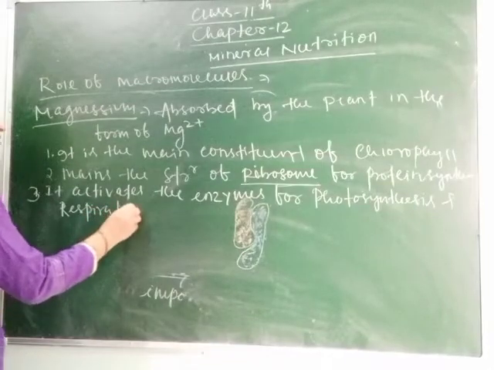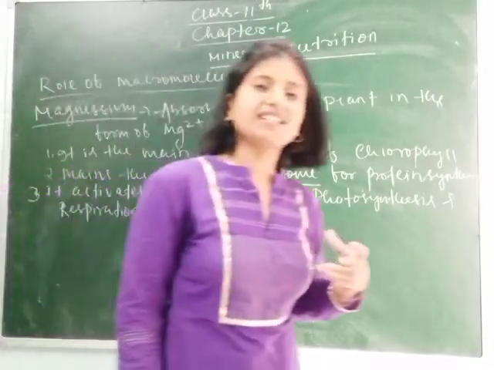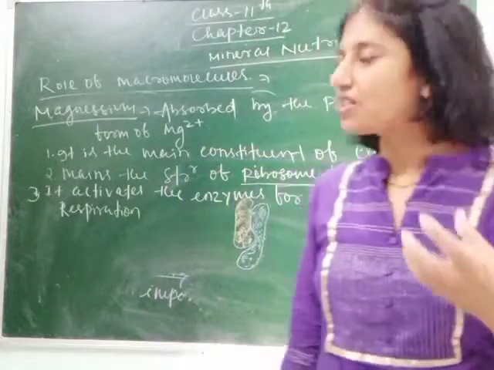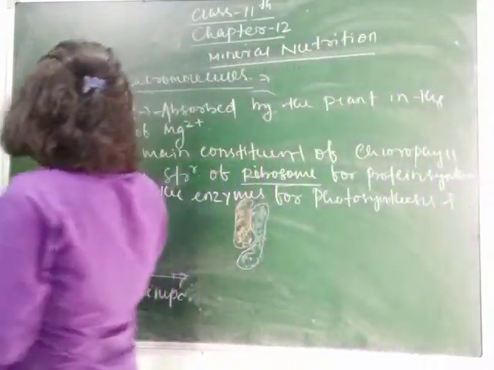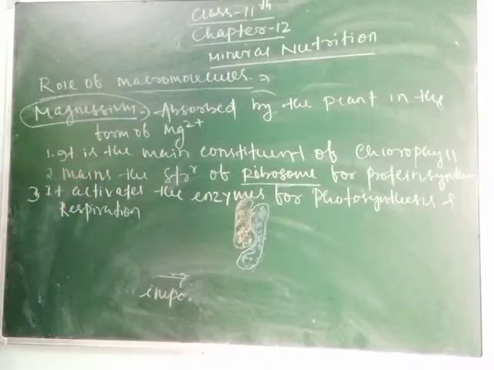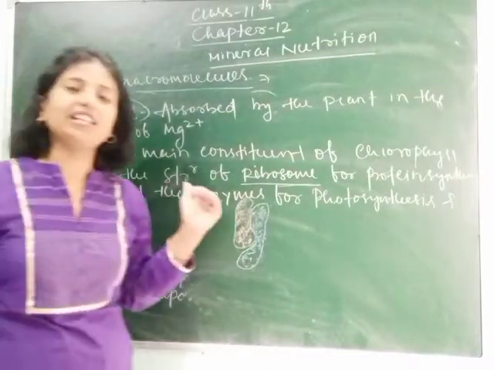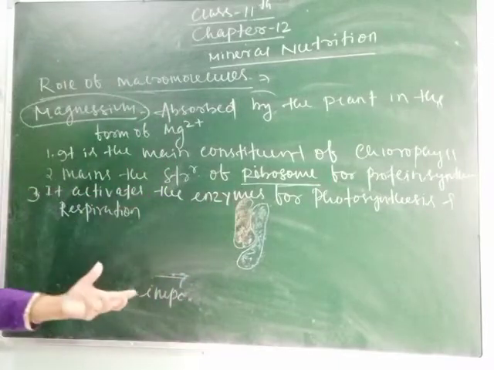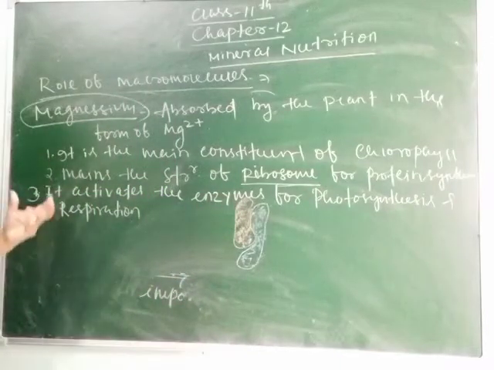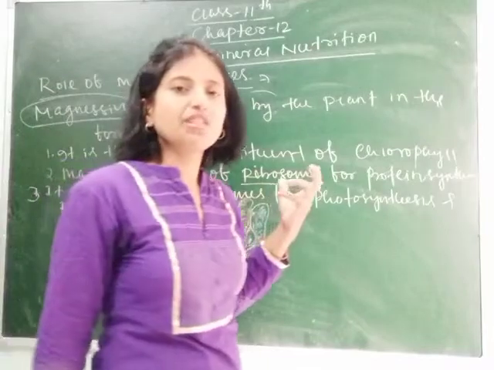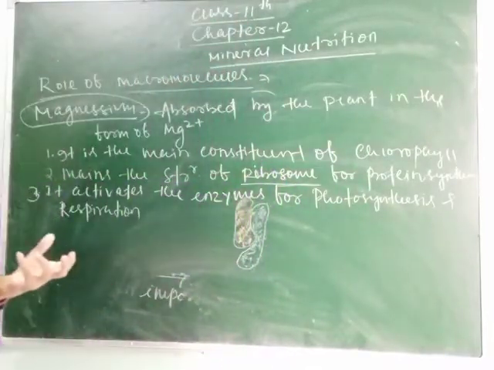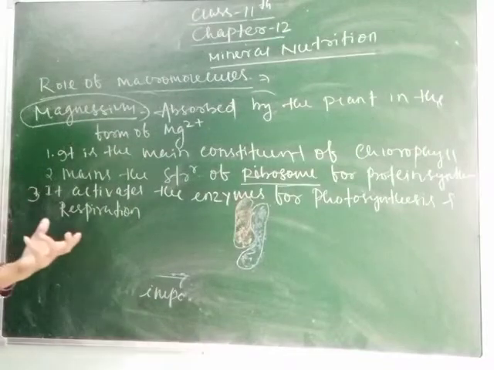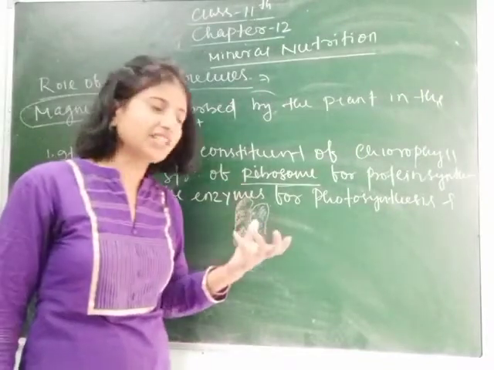I have told you some minerals are categorized on the basis of activators and inhibitors. Here is magnesium, which helps in the activation of enzymes like nitrogenase, phosphorylase, ribulose bisphosphate carboxylase oxygenase, phosphoenol carboxylase, etc. I have told you these enzymes' names.